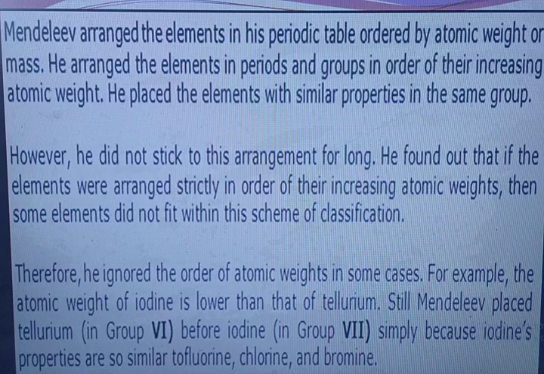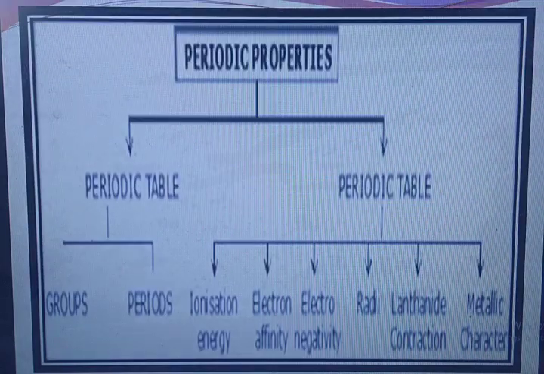For example, the atomic weight of iodine is lower than the atomic weight of tellurium. Still, Mendeleev placed tellurium in group 6 before iodine in group 7, simply because iodine's properties are so similar to fluorine, chlorine and bromine. These are the periodic properties of the periodic table, groups and periods: ionization energy, electron affinity, electronegativity, radii, lanthanide contractions, and metallic character.